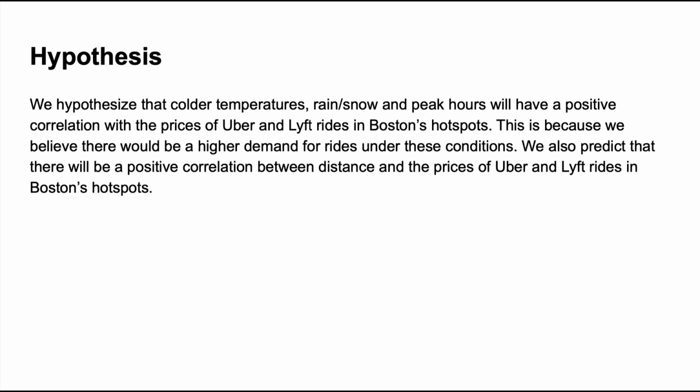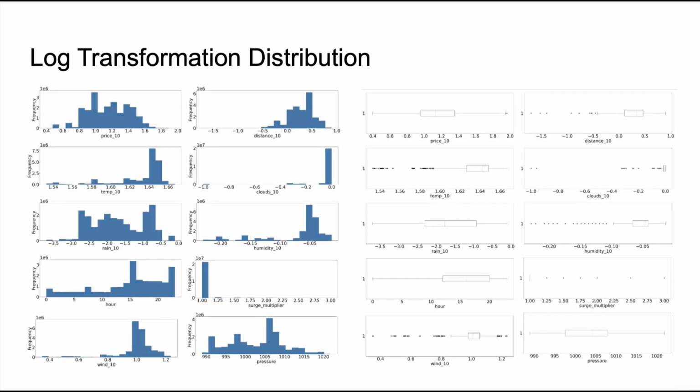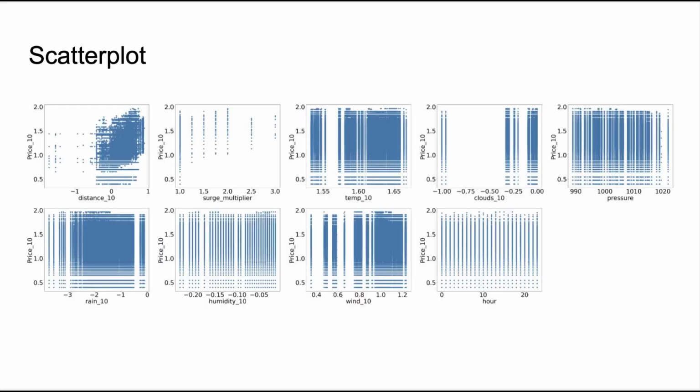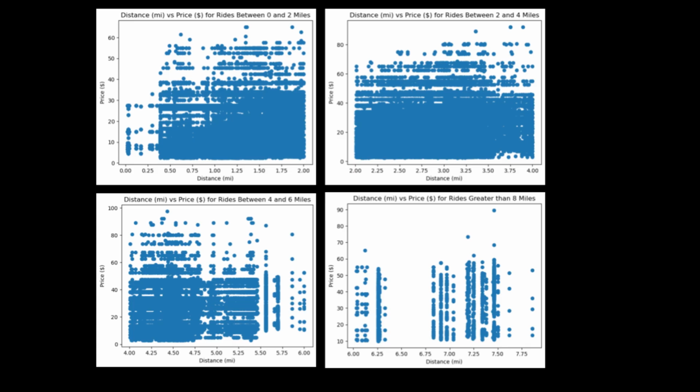We looked at the distribution for the variables that we were interested in, and almost all of them were either skewed left or right, and based on the box plot, there were many outliers. So we performed a log transformation, and the distribution became more normal with fewer outliers. We examined the relationship between the variables that we were interested in for the scatter plot, and only price and distance seemed to have a positive correlation, while others had no correlation. We then looked at the correlation matrix, and price and distance seemed to have a correlation of 0.4.